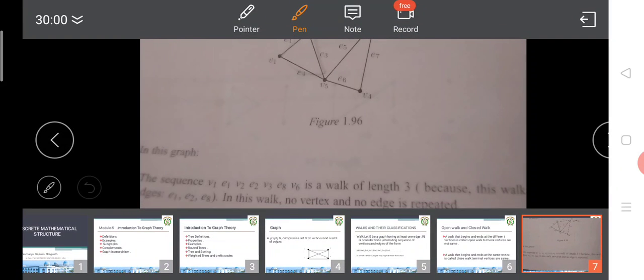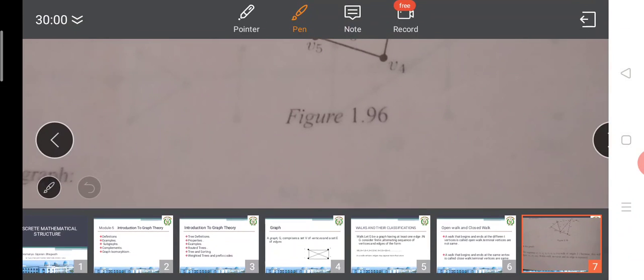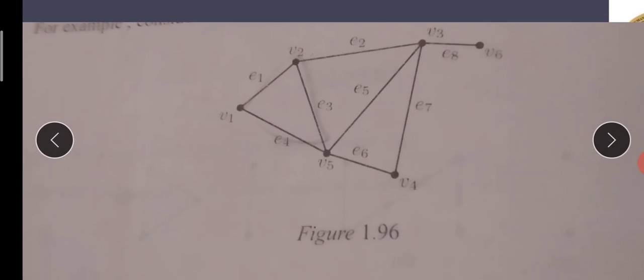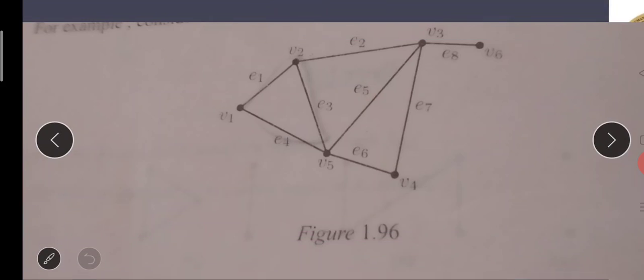If you observe this graph very carefully, the concept will be very clear to you. I am starting a journey from V1 and reaching V6.